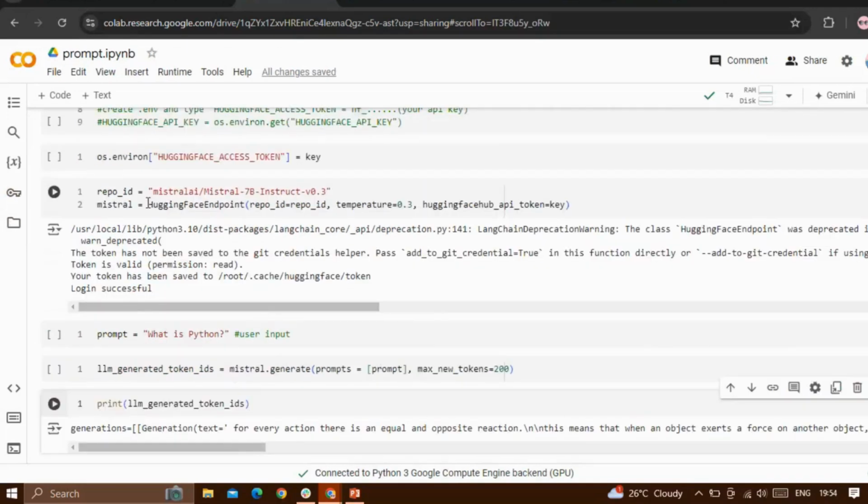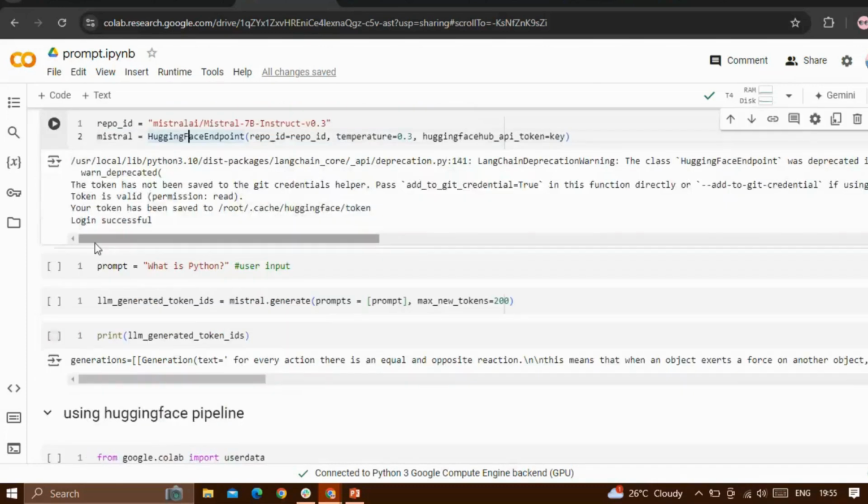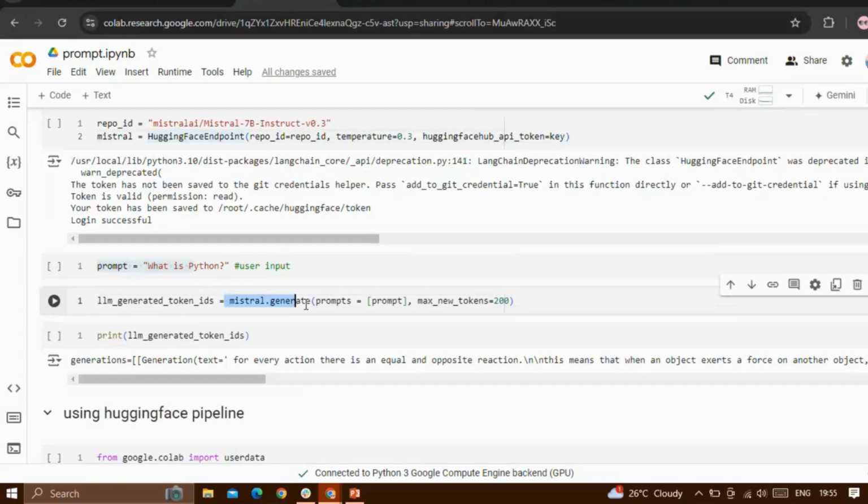And using the Hugging Face endpoint, I call the model name, then give temperature equal to 0.3. That is the variety of the result. The lesser it is, the less variety. And here I give the API key for the given model and send the prompt and ask it to generate the result.